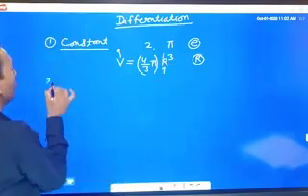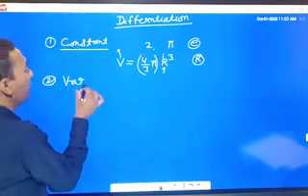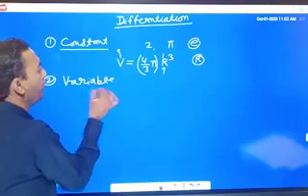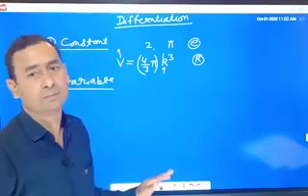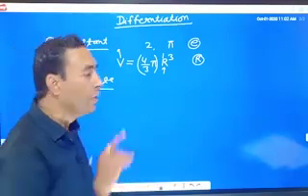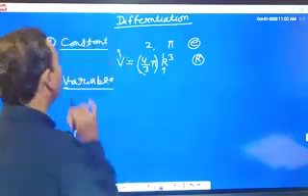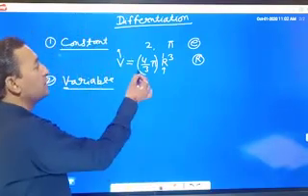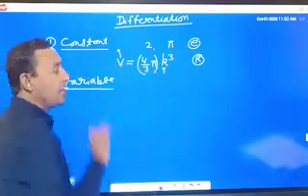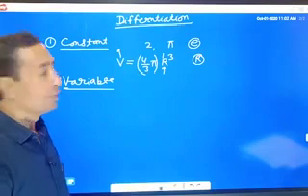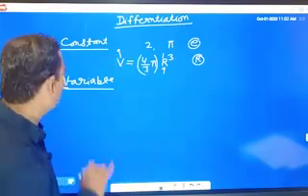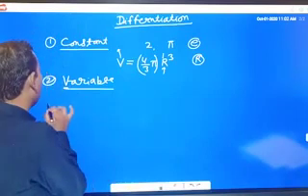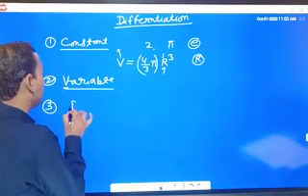Number 2 is the definition of variable. What is a variable quantity? Variable quantity means the quantity which changes. That is called variable quantity. In this, V and r are variables and 4 by 3 are constant. Okay, dear students, now we take a third point, that is function.